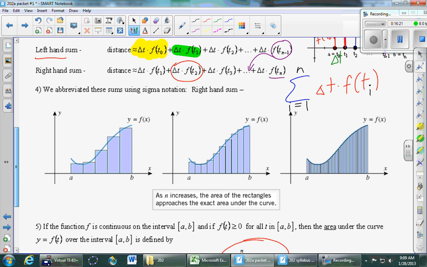Dave? It is. There are kind of sneaky ways to make it so if you wanted to skip every other one, you have to build it into this formula right here. But yes, technically this guy has to go up by 1 every time. Okay. For example, if you wanted to put a 2 right there, then that would give you only the even numbers. Okay. All right. This next picture is supposed to illustrate something.